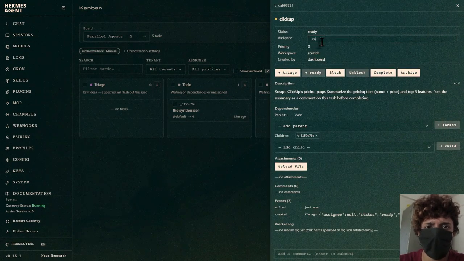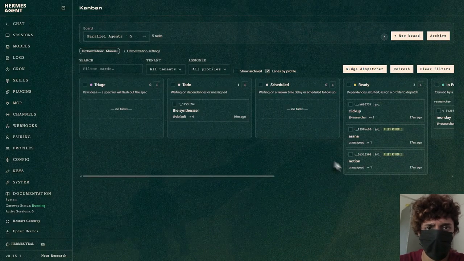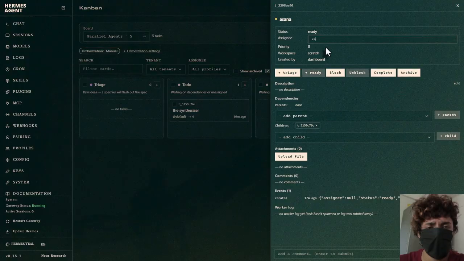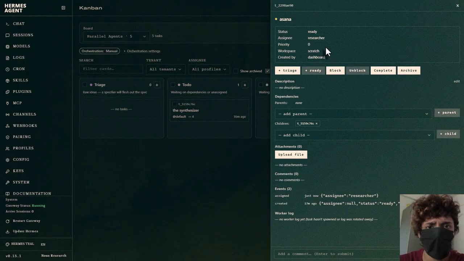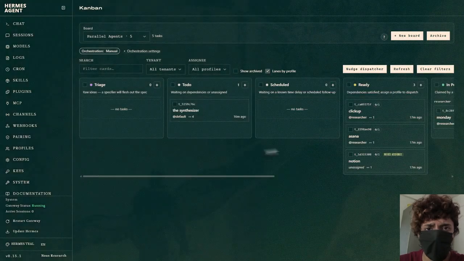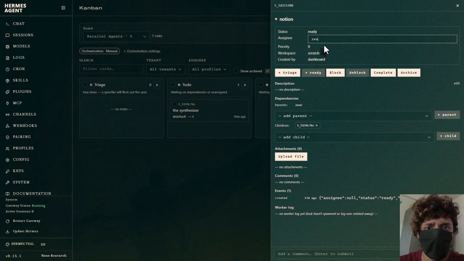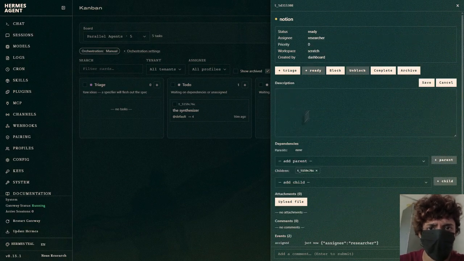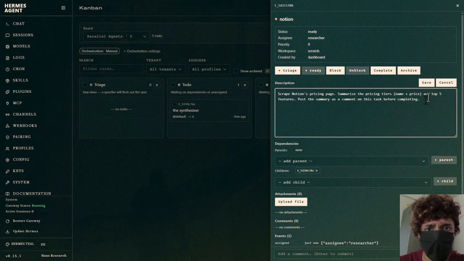So for ClickUp here, after researcher, let's hit enter. Now it's done. Asana, same thing. Let's edit the description. And Notion, so researcher. And let's paste our command, our prompt, and click save.